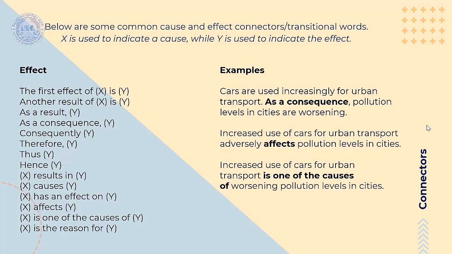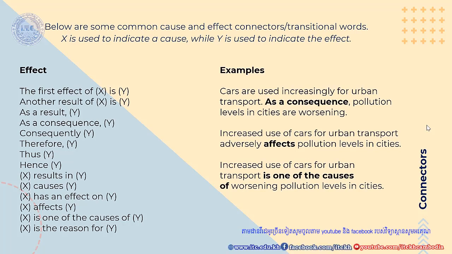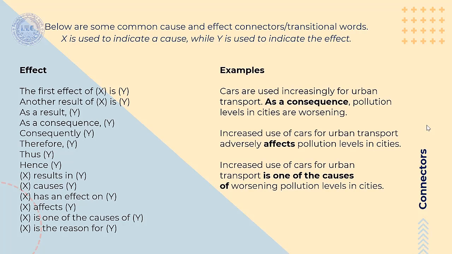The first example is, cars are used increasingly for urban transport. As a result or as a consequence, pollution levels in city are worsening. The second example, increased use of car for urban transport adversely affects pollution level in city. You can see it right here, the word affect. Once again, take note of the form of how to use it correctly.